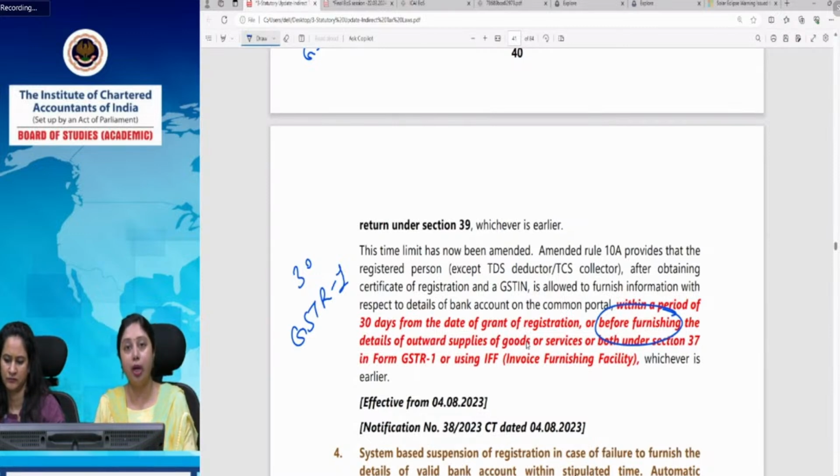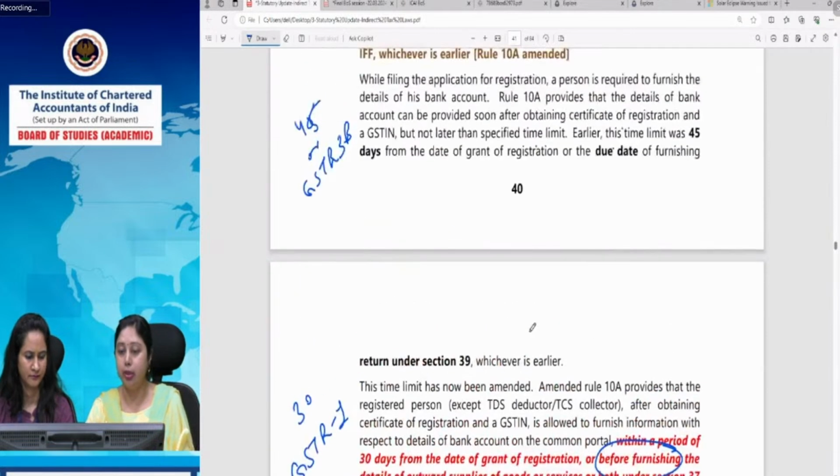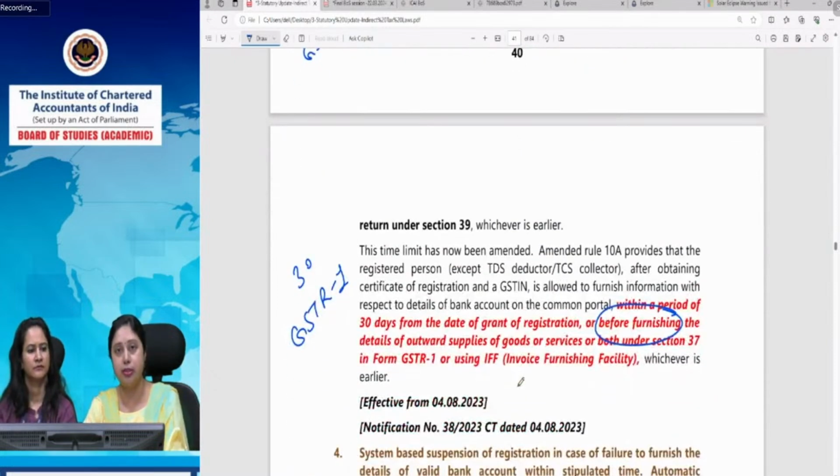Now they said that you have to furnish these bank details even before furnishing GSTR 1. Your first statement of outward supplies, if you have to furnish, then before that you have to give the details of the bank account. Earlier the time limit was the due date for GSTR 3B, but here it says before you furnish your GSTR 1, you have to actually give the bank details.